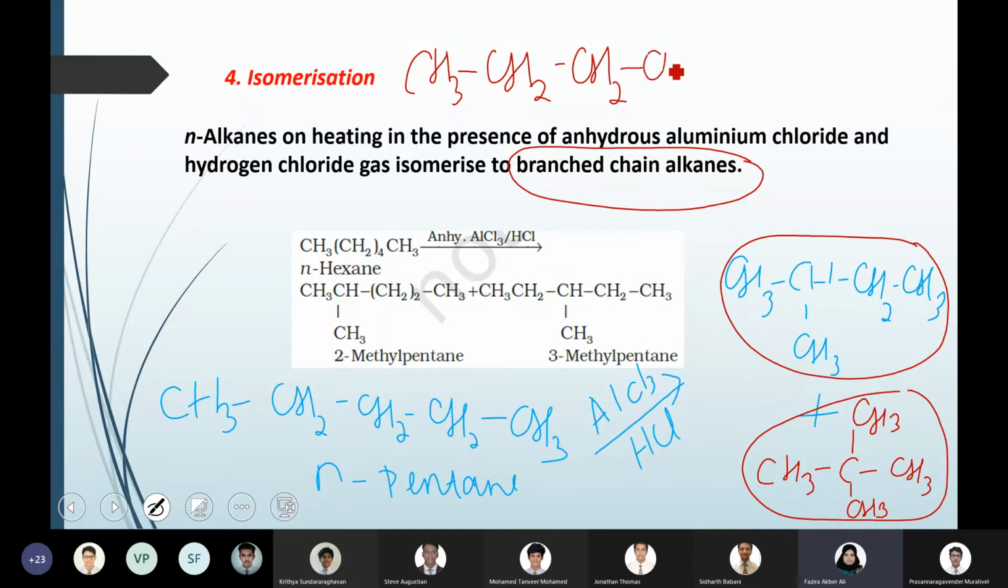Let's look into butane. For butane, after isomerization, only one product is possible other than the linear structure, that is 2-methyl propane. There is no other possibility, so in this case you have only one product. For pentane, we found it is 2. For hexane, it will be 3 different products, right? So like that, when the number of carbon atoms in the normal alkane increases, after isomerization the number of products you get also increases.